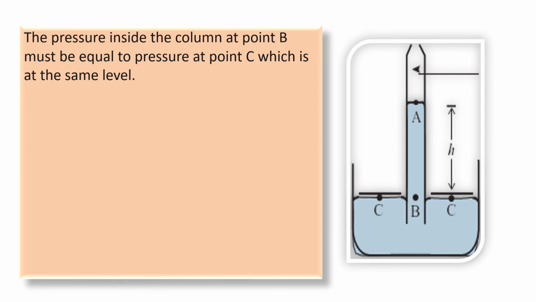So again here you will observe that there is a dish containing mercury, then there is a glass tube which is inverted into this dish, and this is the level of mercury in the glass tube.